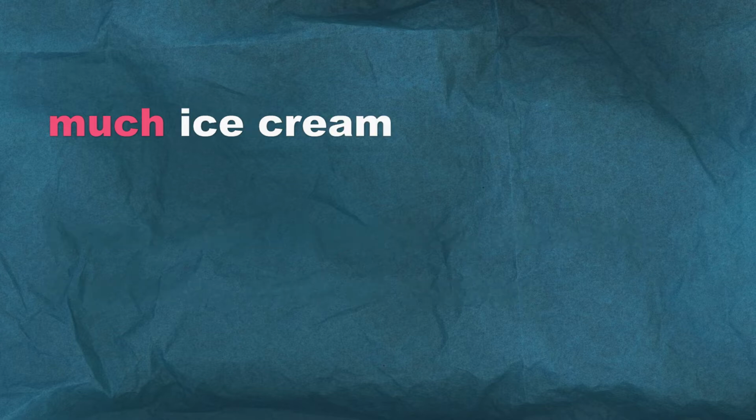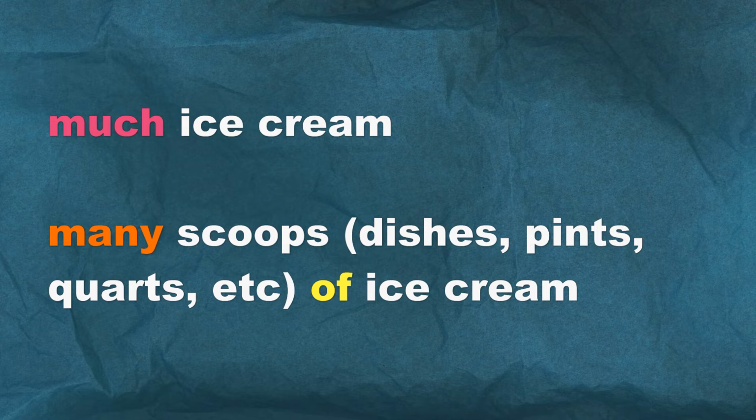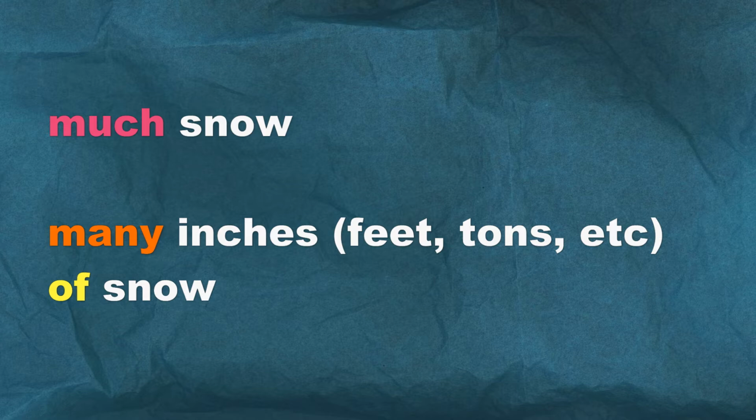Much ice cream, or many scoops of ice cream, many dishes of ice cream, many pints of ice cream, many quarts of ice cream. Scoops, dishes, pints, quarts, those are all counting units or ways of measuring ice cream. Much snow, or many inches of snow, many feet of snow, many tons of snow, and so on. So sometimes, not every uncountable noun, but certain uncountable nouns can be handled in this manner.